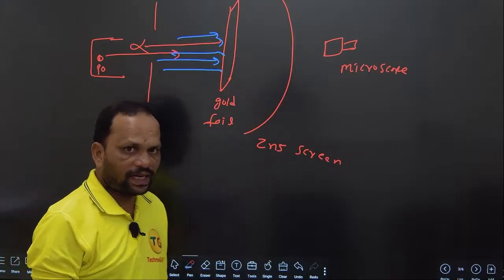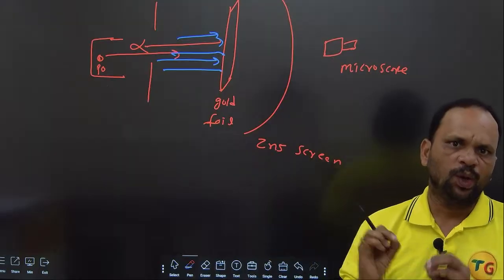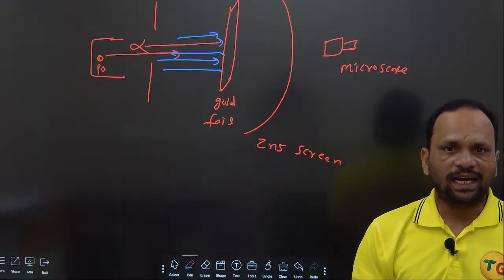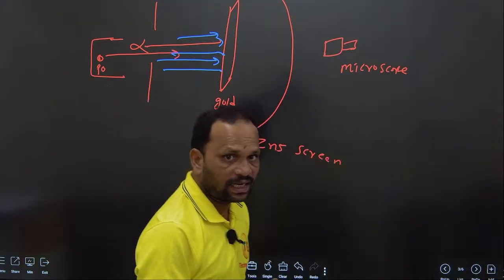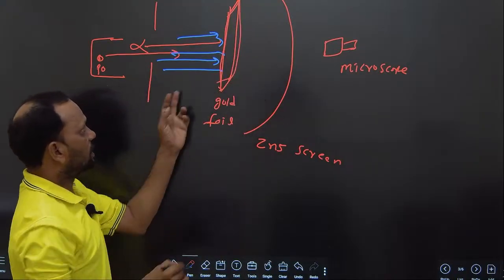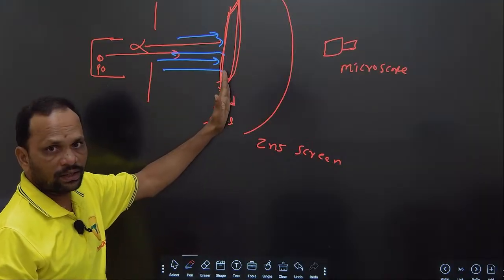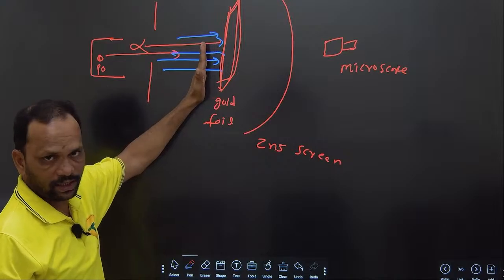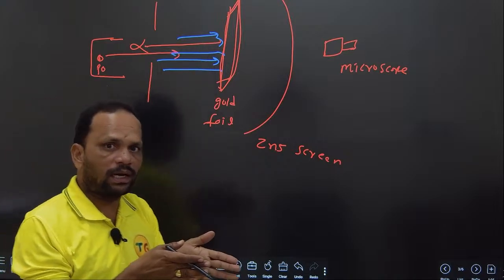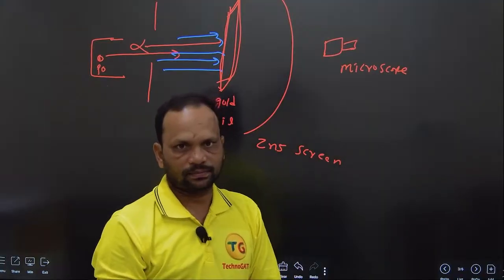Most of the alpha particles, 99% of the alpha particles coming from the polonium, are undeviated. That means whenever the alpha particles touch the screen, they are undeviated. The path of the alpha particles does not change.